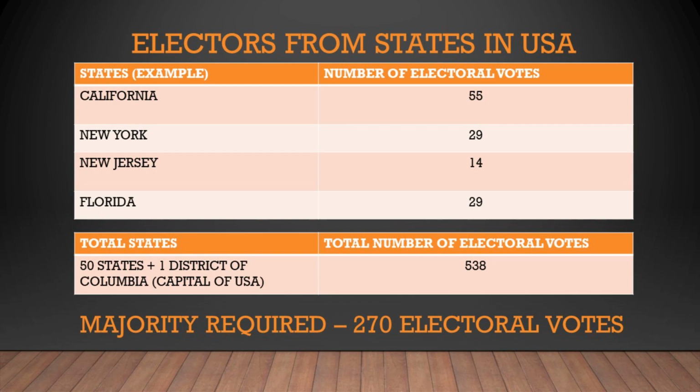How is this number arrived at? There are 435 members in the House of Representatives. There are 100 members in the Senate, and there are 3 members in the Washington DC, which is the capital of United States of America. So this total comes to 538. And out of this, the person who gets the maximum electoral votes, which is 270, 538 divided by 2 is 269, so whoever gets 270 electoral votes is declared the president, and similarly whoever gets 270 electoral votes is declared the vice president of the United States.